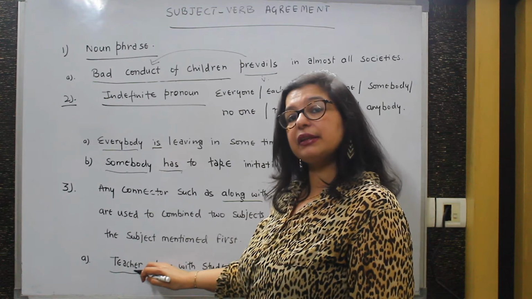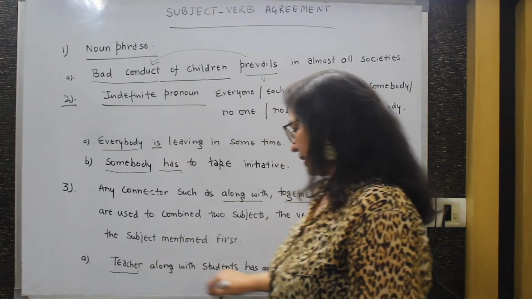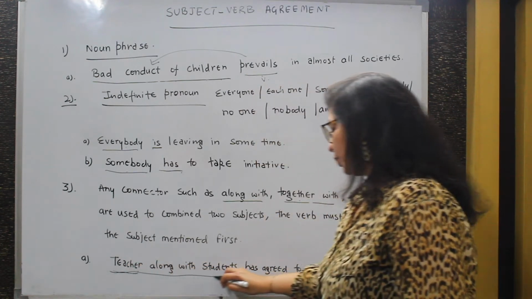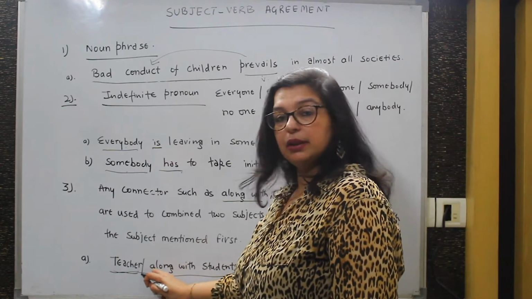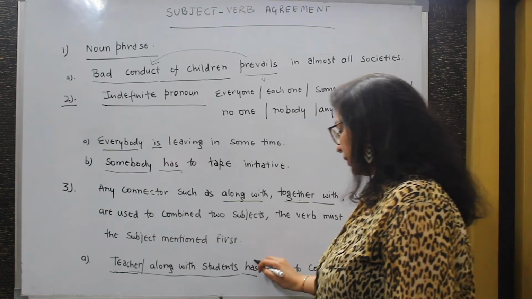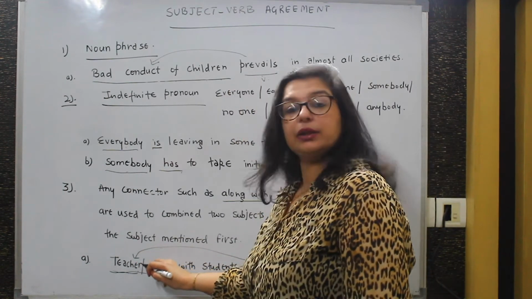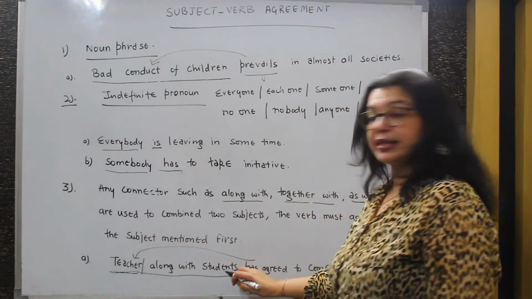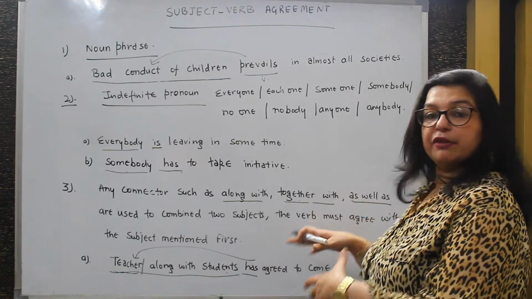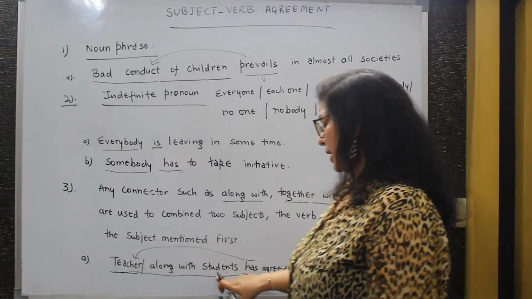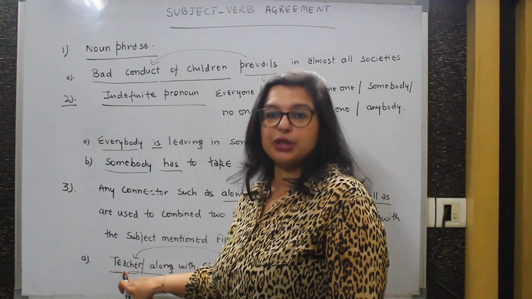Now we have to see whether this is singular or plural. So in this sentence, teacher along with students, it's not considered plural because this teacher is singular. So this verb has to agree with the first mentioned noun and not this students, and not combining these two. So any such connector which is used to join two subjects, we would consider the first subject.